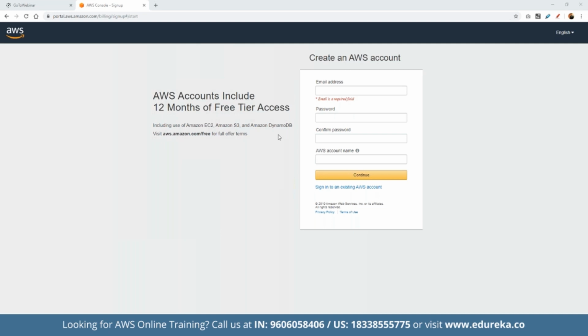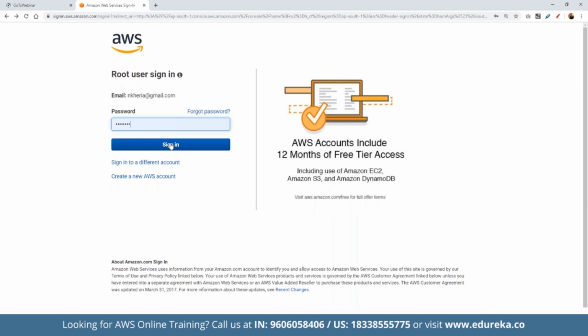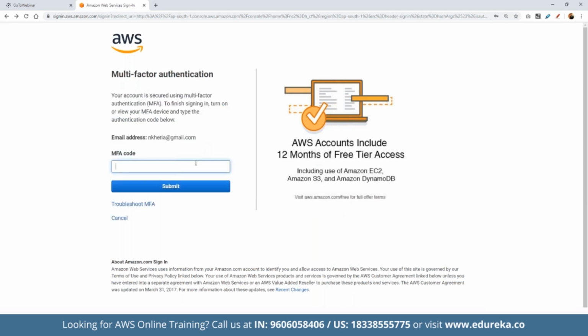Once we have the sign up done, we can come back. Since we already have the account here, let's log into our dummy account first. Let's enter the email, our password, and our MFA, the multi-factor authentication.